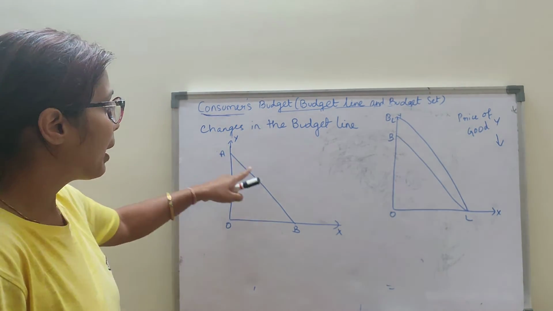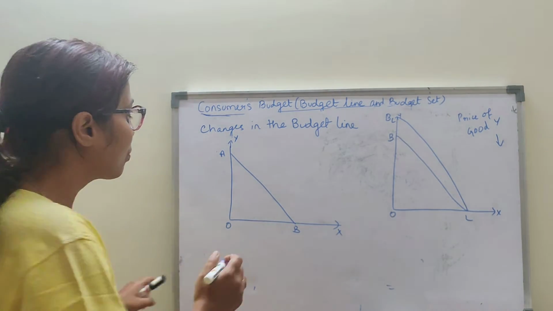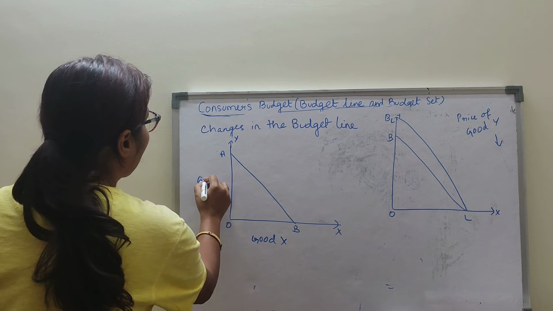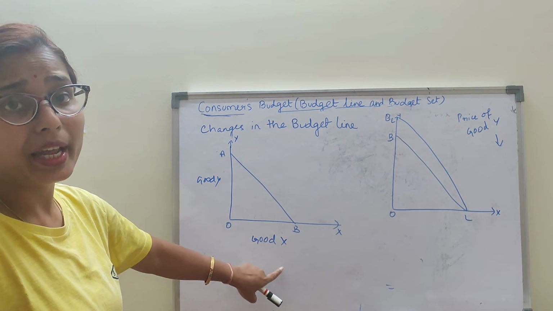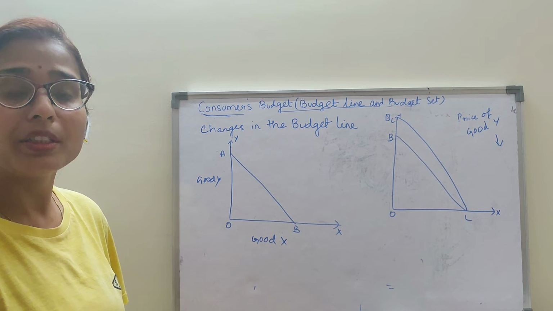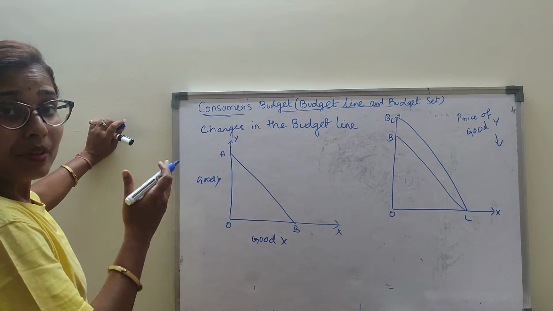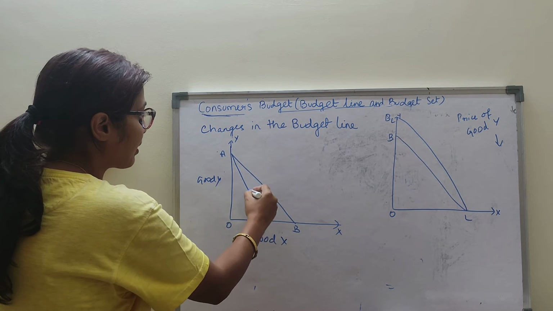Here you see AB is the budget line. This is good X and this is good Y. The consumer was previously buying OB units of good X. When the price of good X rises, the consumer buys fewer units, and my budget line will shift to the left starting from the Y axis.